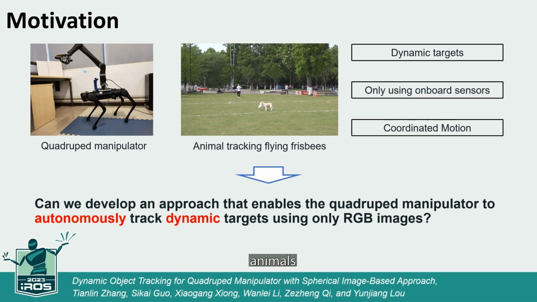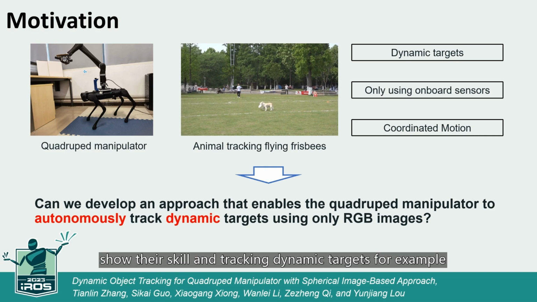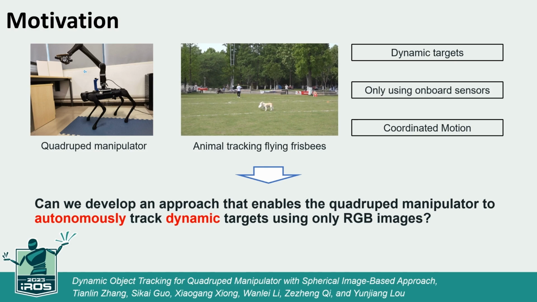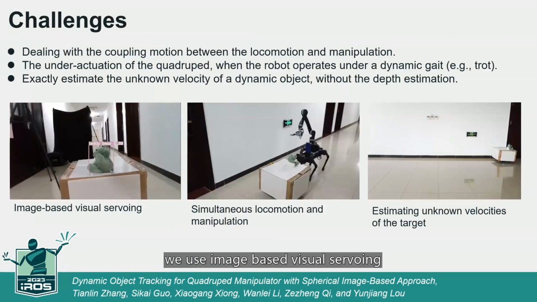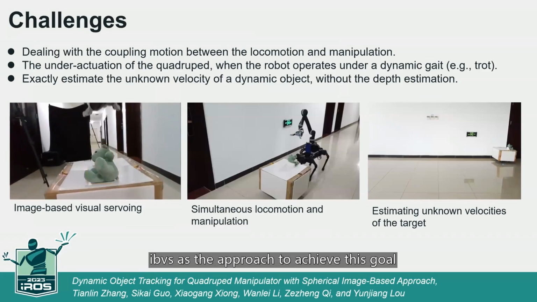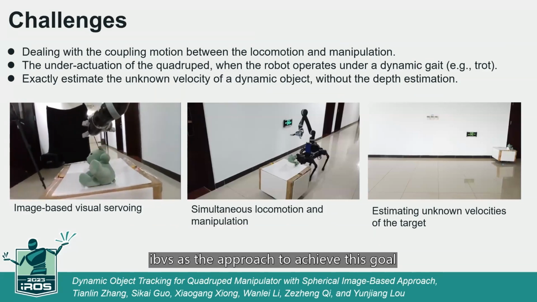In nature, animals often show their skill in tracking dynamic targets. For example, dogs are good at tracking flying frisbees. Faced with such dynamic targets, they rely on their senses to coordinate their motion. This makes us think, can we develop an approach that enables the quadruped manipulator to autonomously track dynamic targets, using only RGB images? We use image-based visual servoing, IBVS, as the approach to achieve this goal.